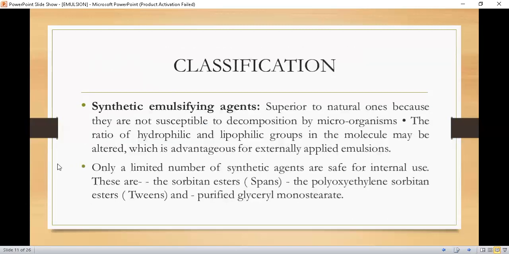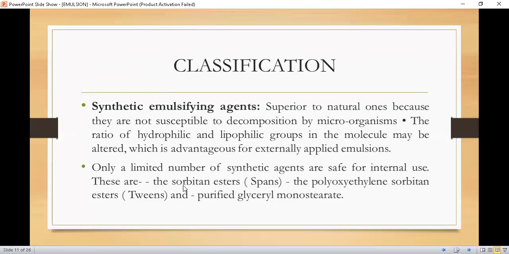Now students, let's start with the classification of emulsifying agents. First of all, we have synthetic emulsifying agents. Synthetic emulsifying agents are superior to natural ones because they are not susceptible to decomposition by microorganisms. The ratio of hydrophilic and lipophilic groups in the molecules may be altered, which is advantageous for externally applied emulsions. Only a limited number of synthetic agents are safe for internal use.